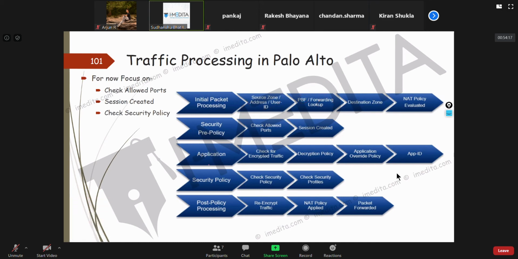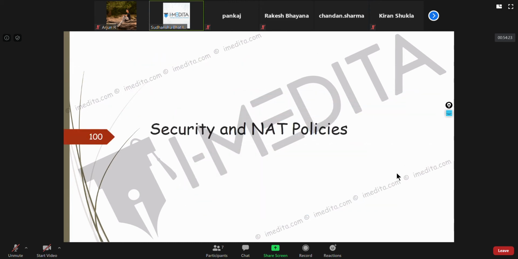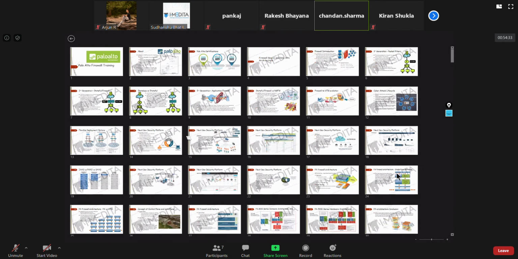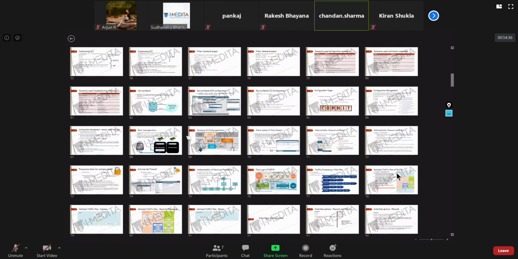And there is also a more detailed packet flow. Even in that, you can see that policy-based forwarding is given preference. Let me show you that.